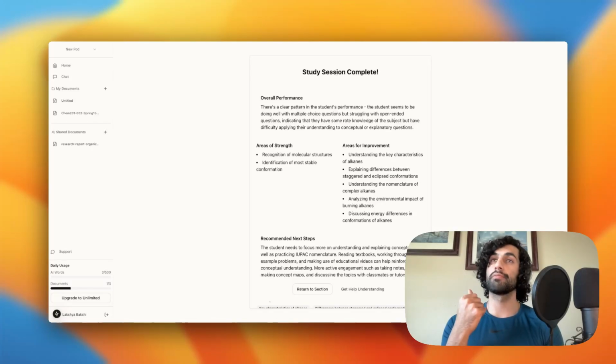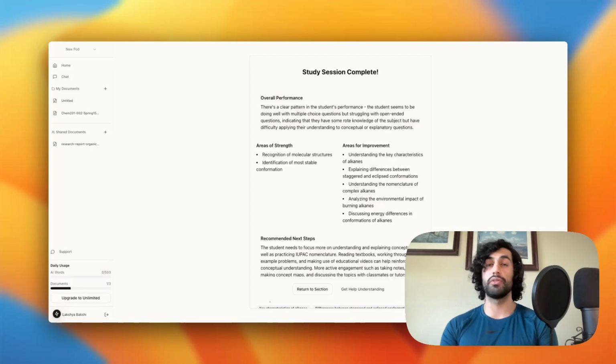So knowledge graphs, we want to integrate shareability and social features, and we want to integrate some more gamification or even more fun game modes. That's where it is right now. Super early. Again, it could look very different if you were to try this a week from when I'm recording, but that's the product as is.